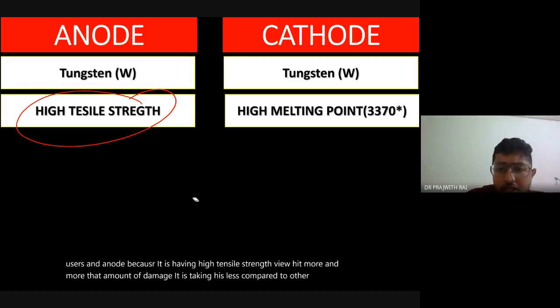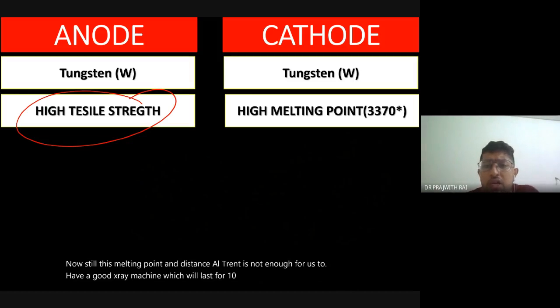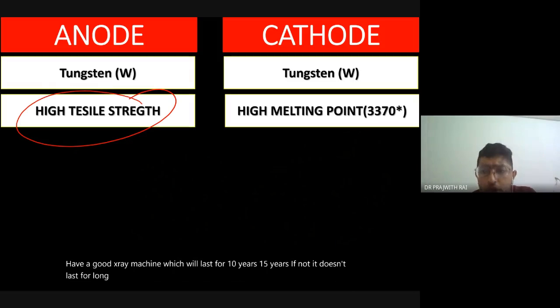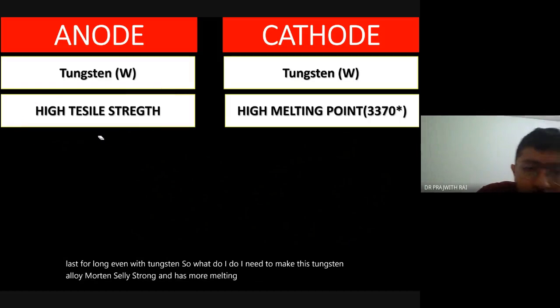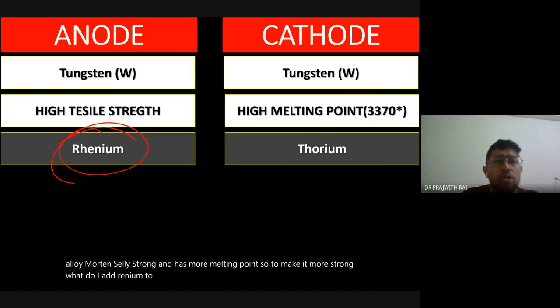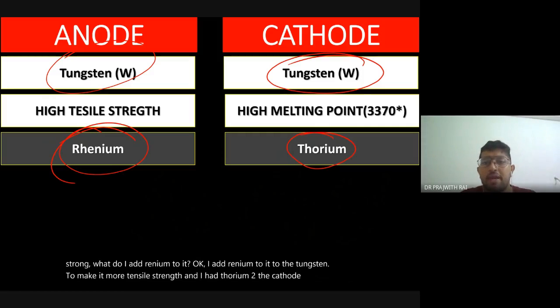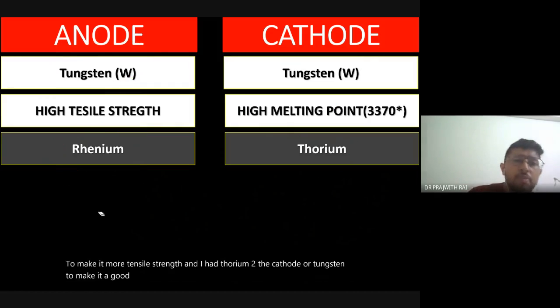Still, this melting point and tensile strength is not enough for us to have a good X-ray machine which will last for 10 or 15 years. It doesn't last for long, even with tungsten. So I need to make this tungsten alloy more tensilely strong and give it a higher melting point. To make it stronger, I add rhenium to the tungsten, and I add thorium to the cathode tungsten to increase its melting point.